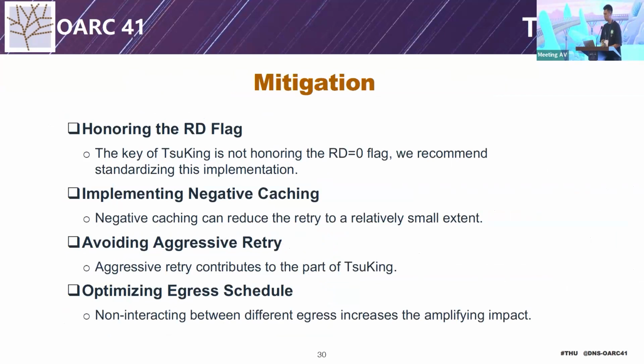To mitigate the TsuKing attack, we propose the following solutions. The key of TsuKing is not honoring the RD flag, so we urge the standardization of these implementations. In addition, native caching could reduce the retry times. The aggressive retry operation should be avoided. The egress schedule can also be reconsidered to incorporate interaction between different ingresses, such as a shared cache.